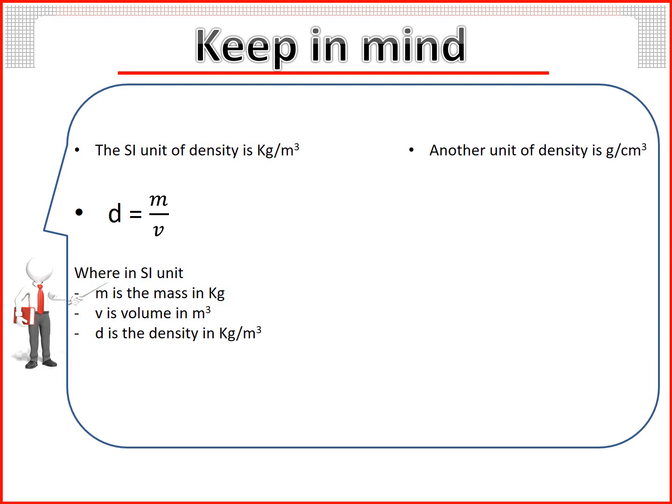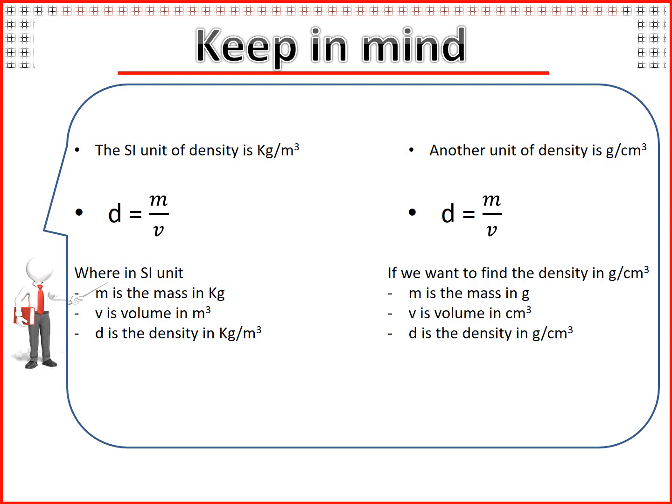Another unit of density is gram per centimeter cube. Density equal mass over volume. If we want to find the density in gram per centimeter cube, then we have to use mass in gram, volume in centimeter cube, and the density will be in gram per centimeter cube.